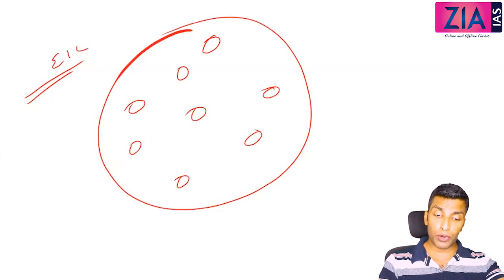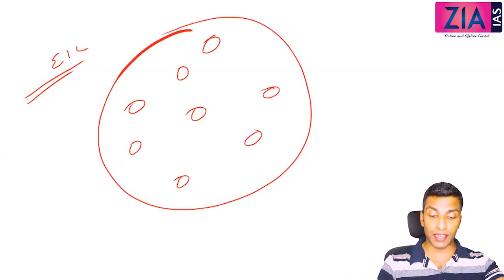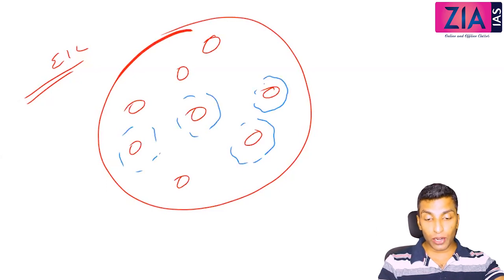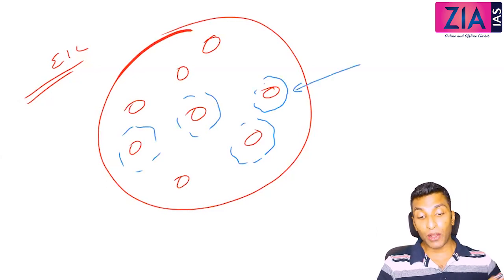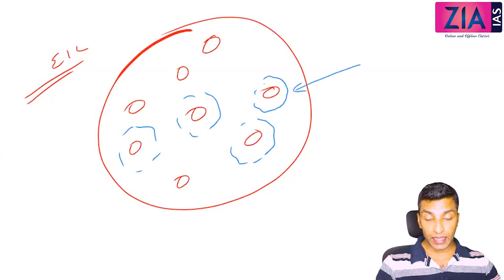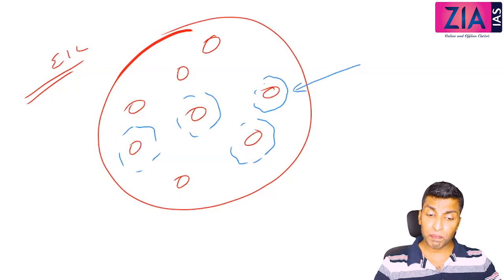Either the local ruler who's facing the threat will sign the treaty, so you will keep your army here to protect, everywhere you will keep this army. Either the local ruler, because of the threat, will sign, or the local ruler may be forced to sign the treaty by the East India Company. There are some instances where they were forced to sign, otherwise they themselves would sign.